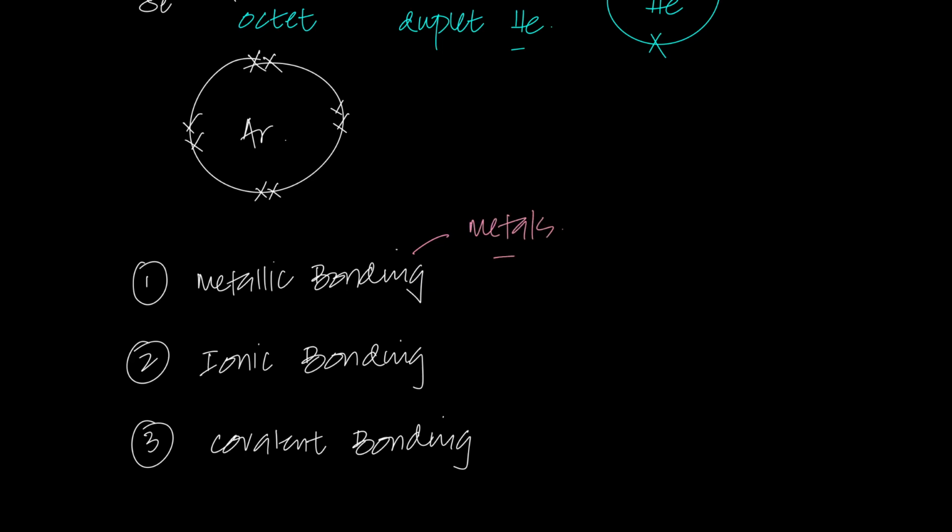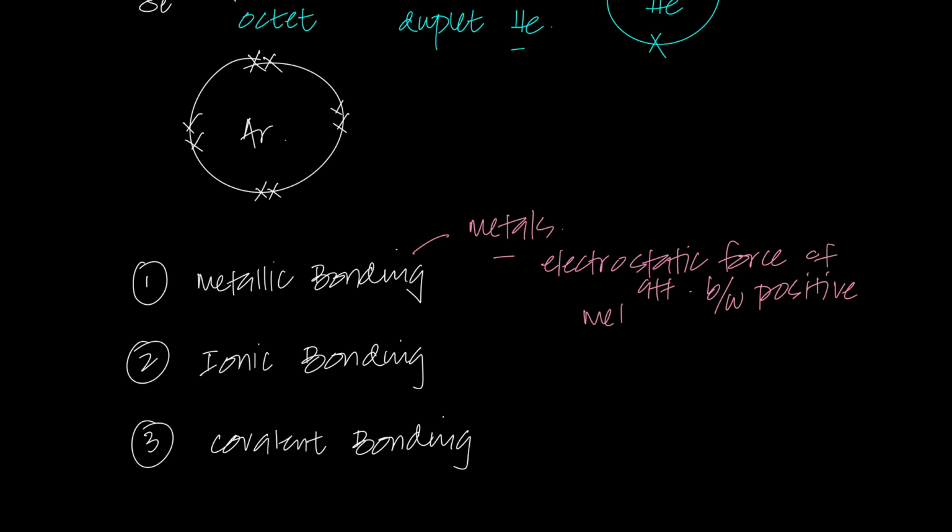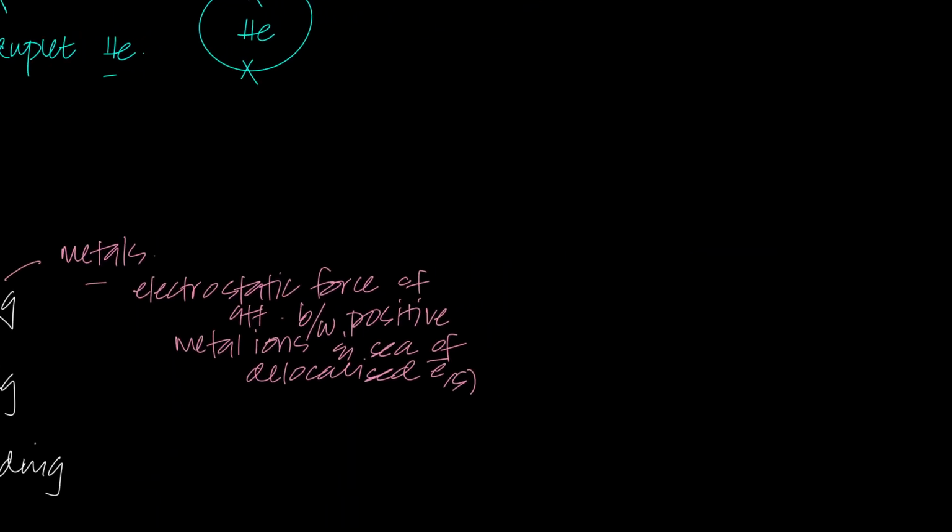It was an electrostatic force of attraction. Between what and what? Between the positive metal ions and delocalized electrons. So between positive metal ions and a sea of delocalized electrons. That's what metallic bonding was. And if I show it to you, I hope you remember this.